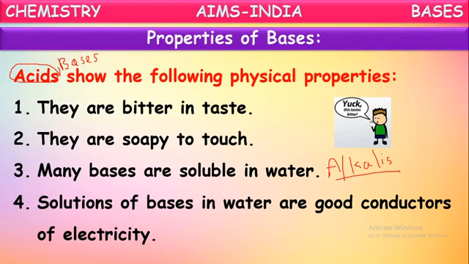Solutions of bases in water are good conductors of electricity. Yes, we said when these bases are dissolved in water, they separate into positive and negative ions. Because of the presence of these oppositely charged ions in the solutions of bases, they can conduct electricity. So we can say the solutions of bases are good conductors of electricity because of the presence of ions.